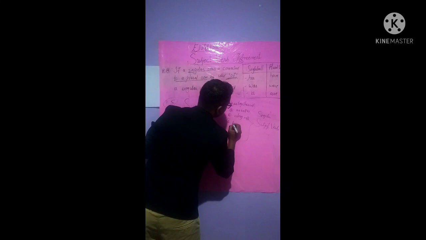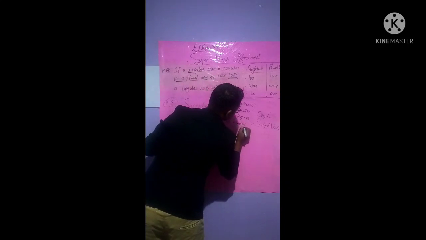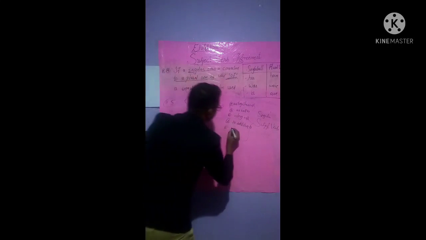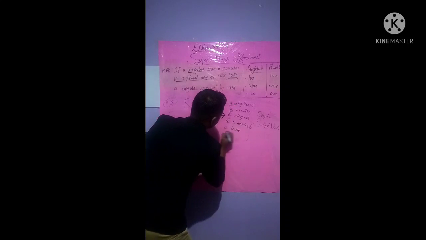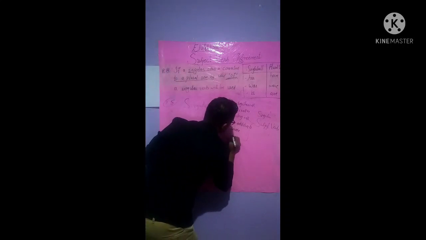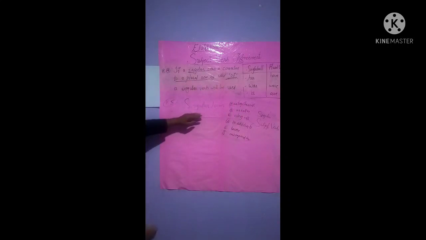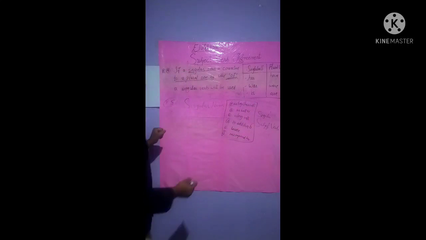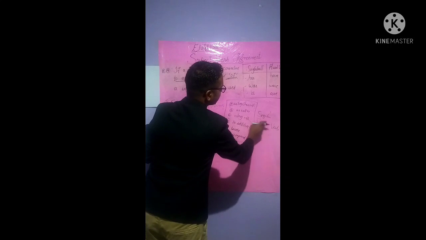Number D we will write as in addition to. Number E we will write as beside. And number F we'll write accompanied by, isn't it? Now singular noun, with respect to these connecting words, isn't it? With a singular verb, we can write singular verb. At that time, see here, we'll write an example and we'll learn.